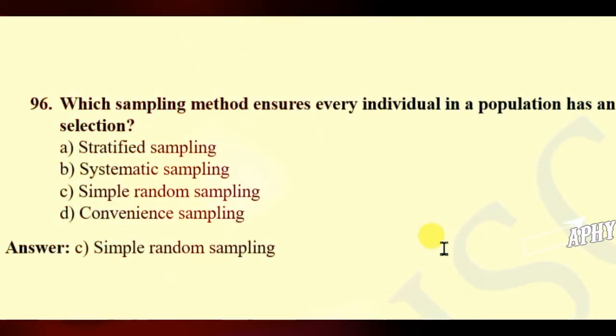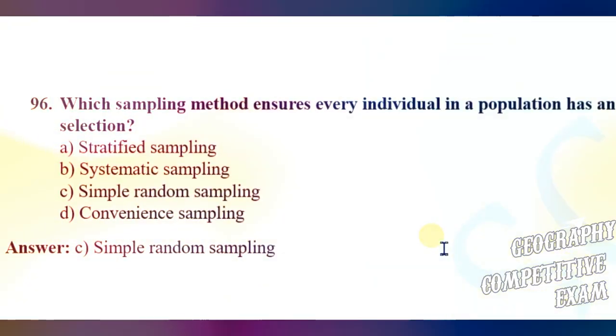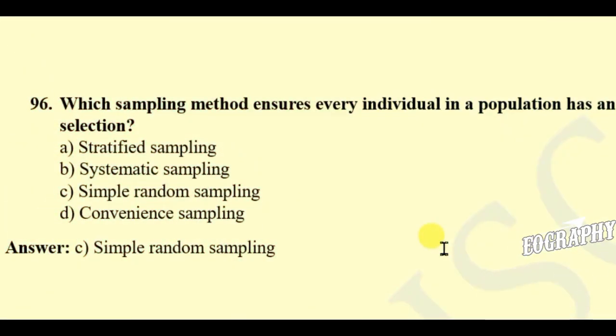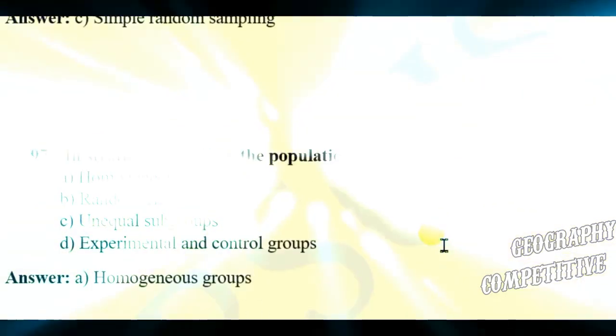Question 96. Which sampling method ensures every individual in a population has an equal chance of selection? Stratified sampling, systematic sampling, simple random sampling, convenience sampling. Here the right answer will be simple random sampling.